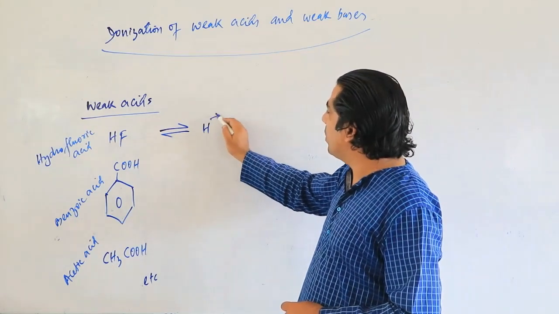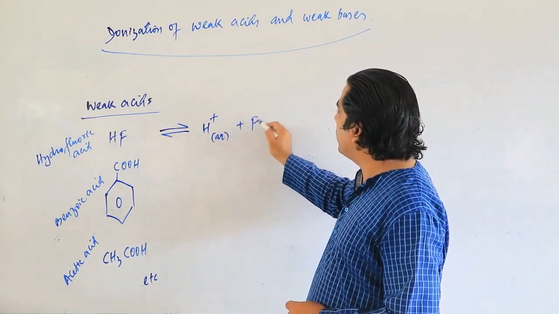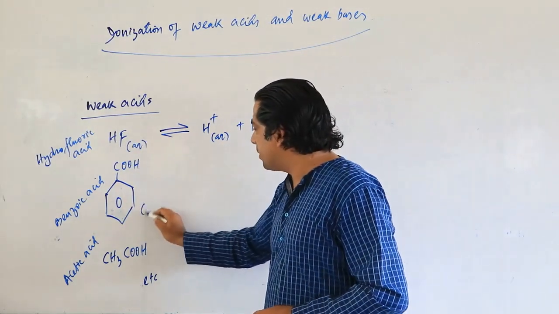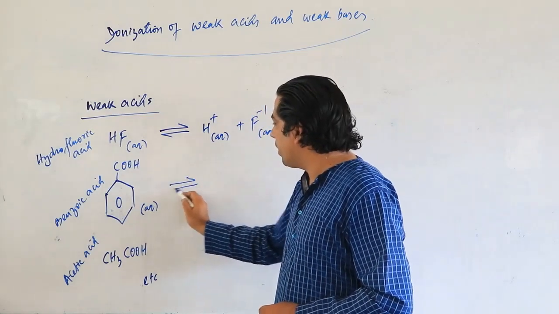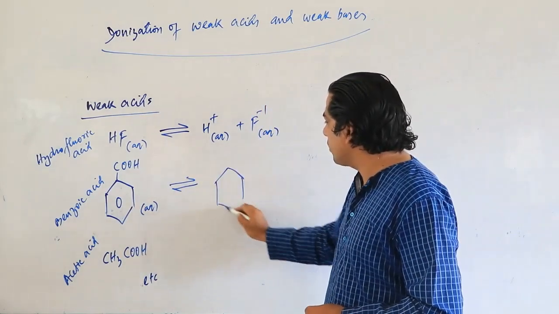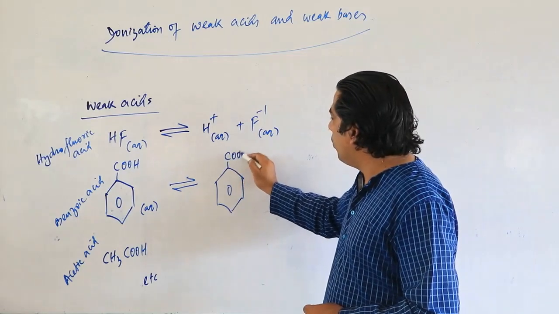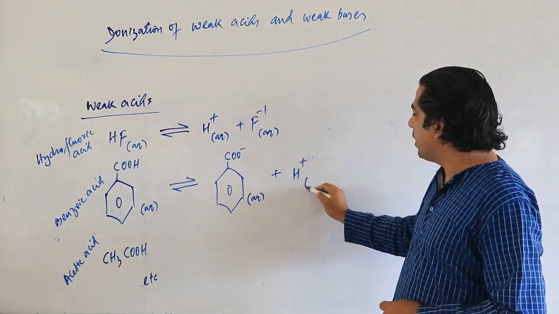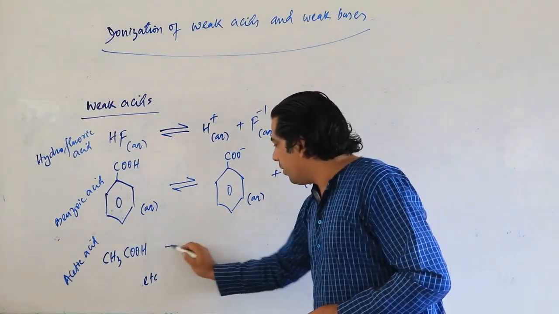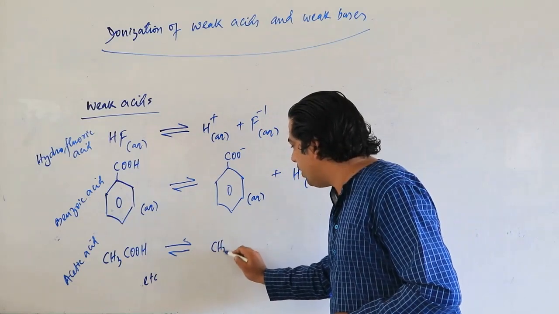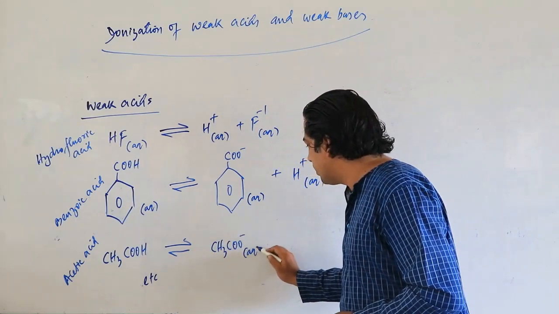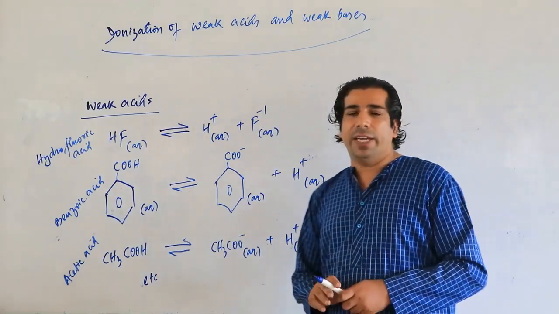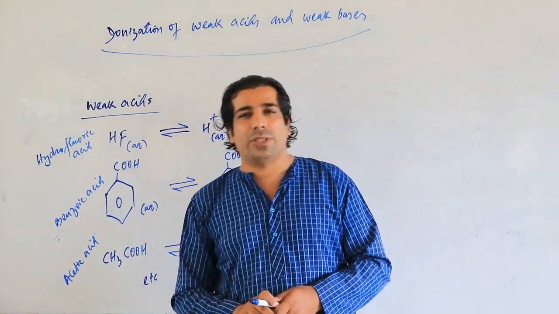You will be having H+ aqueous and F- aqueous here, and this is aqueous only. And for benzoic acid, let's call it as aqueous here, and we can mention it as C6H5COO- aqueous plus H+ aqueous. Now here we can have CH3COO- aqueous plus H+ aqueous. So dear friends, the weak acids will always try to establish the equilibrium.